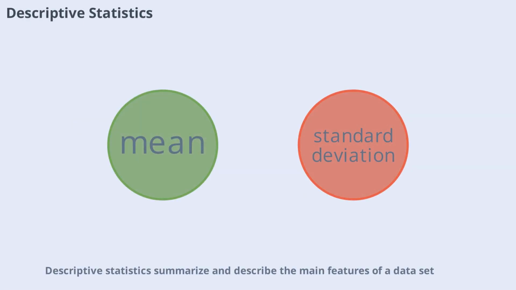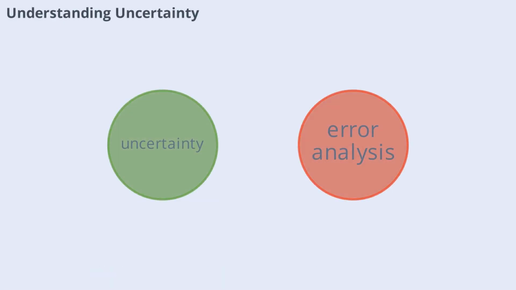Descriptive statistics summarize and describe the main features of a data set. In physics, we often calculate the mean, median, and mode to understand central tendencies. The range, variance, and standard deviation tell us about the spread of the data. These statistics provide a snapshot of the data's overall behavior, helping us identify outliers or unusual results. By summarizing data in this way, physicists can quickly assess the quality and consistency of their measurements before moving on to deeper analysis.